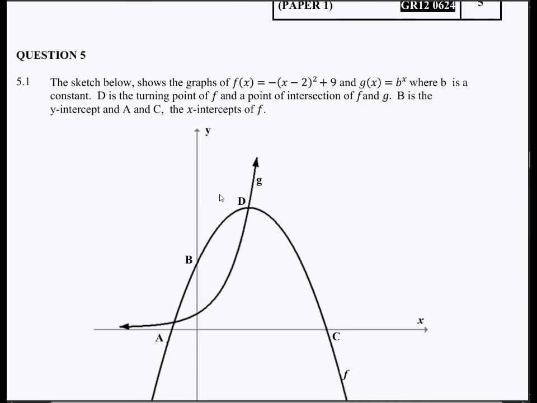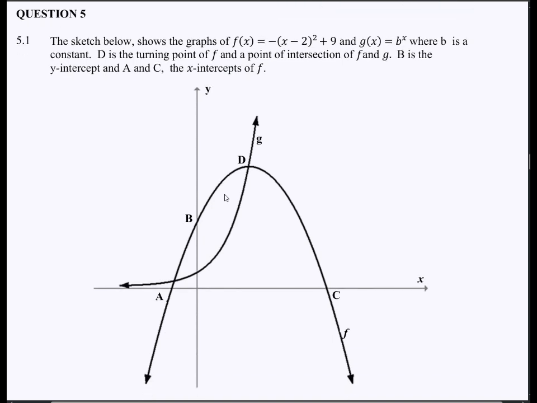And then, okay, now we have this question 5 here, which is the parabola function. It says the sketch below shows the graph of f of x is equal to negative x minus 2, squared, plus 9, which obviously we can say is written in the form of what? In the turning point form, right? The turning point form. And g of x is equal to b to the exponent of x, so this is an exponential function.